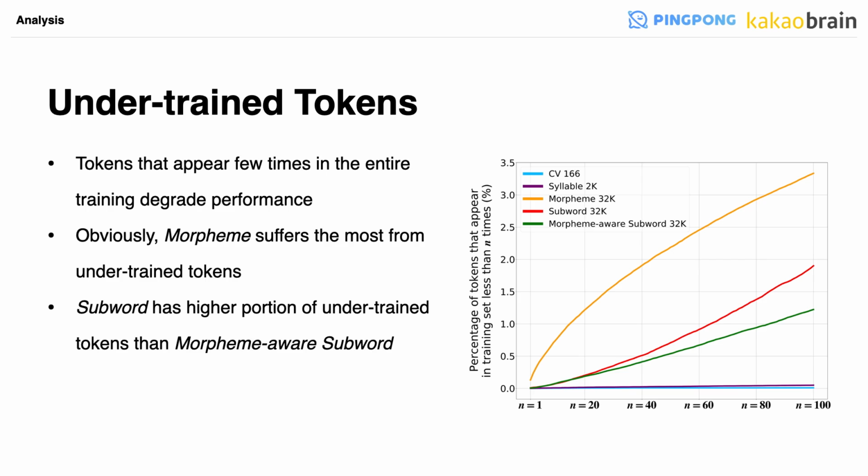Here, we focus on the effect of undertrained tokens on translation performance. We name the tokens that appear in the training set very few times undertrained tokens. The figure on the right illustrates the cumulative frequency rates of undertrained tokens with respect to the times of appearance. Understandably, the consonant and vowel model and syllable model have almost zero undertrained tokens. Obviously, the morpheme model suffers the most from undertrained tokens. The subword model has larger amounts of undertrained tokens than the morpheme over subword model. We speculate undertrained tokens are also one of the factors that affect performance.